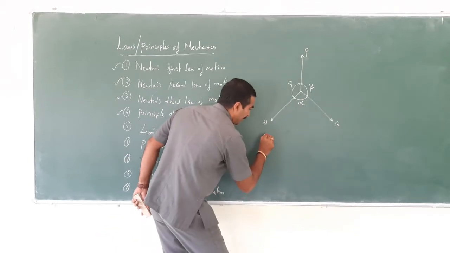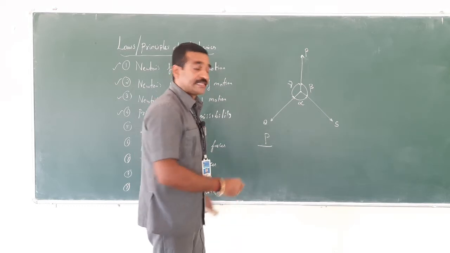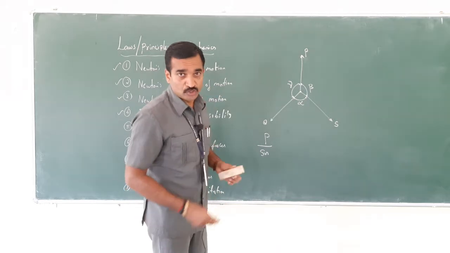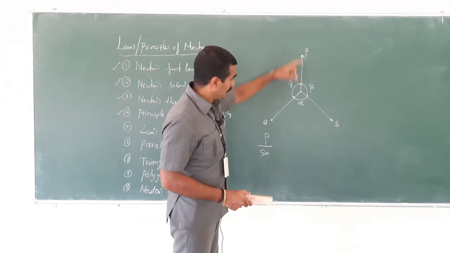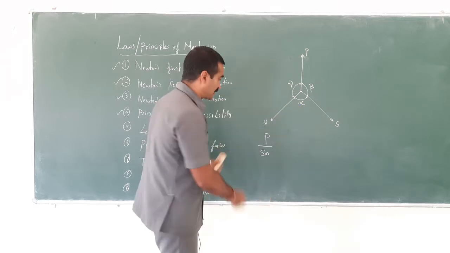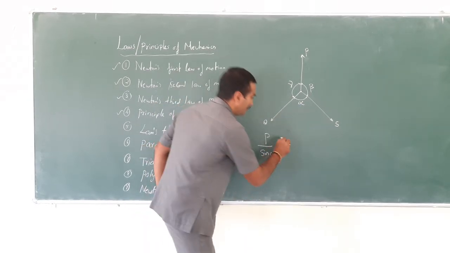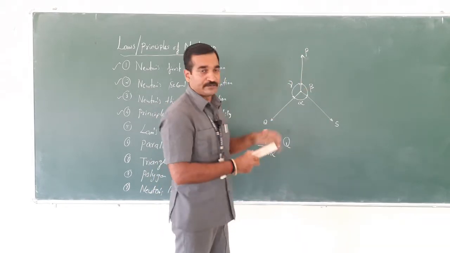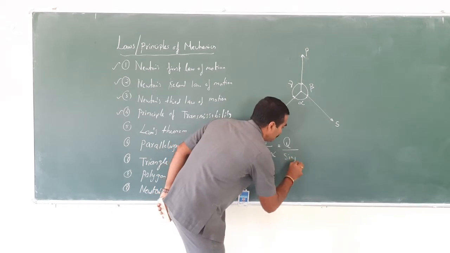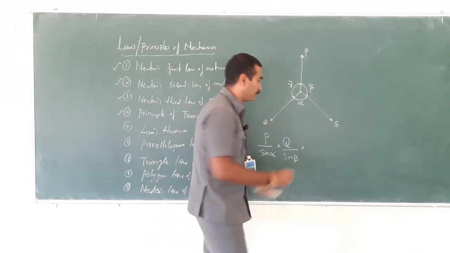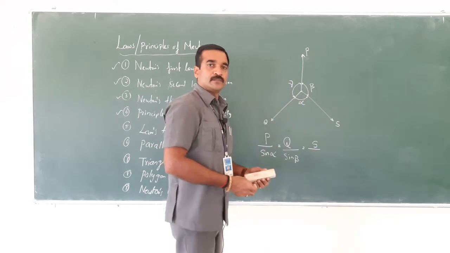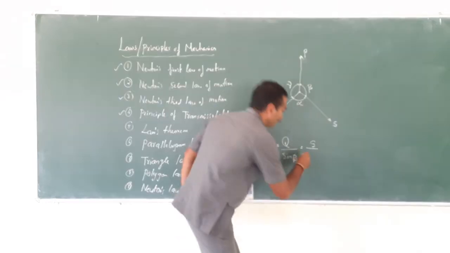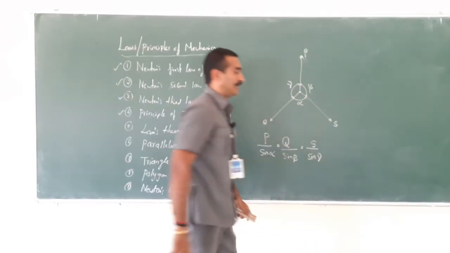So P is proportional to the sine of the angle between the other two forces, that is sine alpha. Then Q, the angle between the other two forces is here, that means sine beta. Then the force R, the angle between the two forces P and Q is gamma, that is sine gamma.